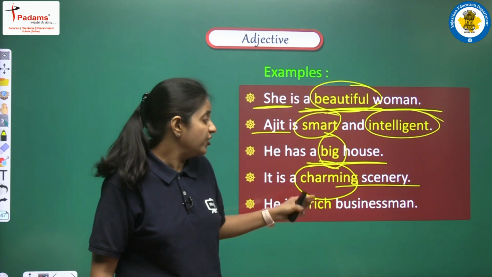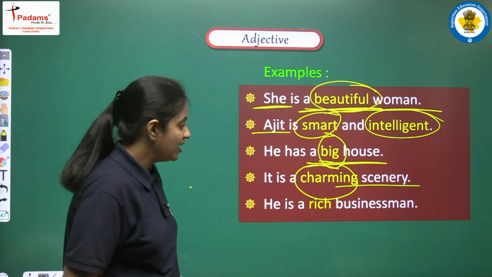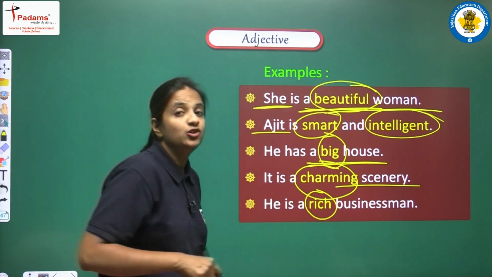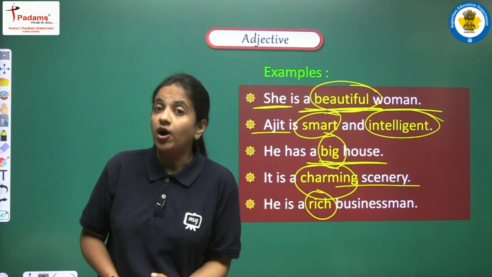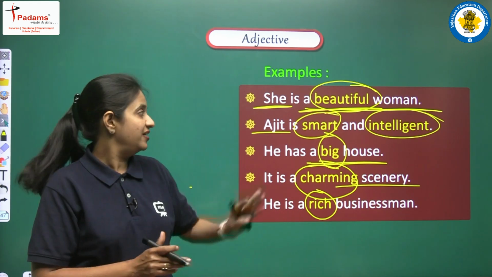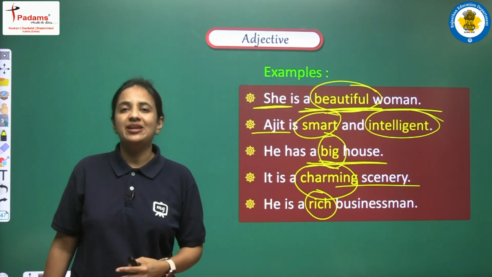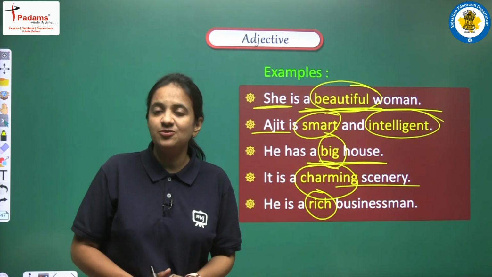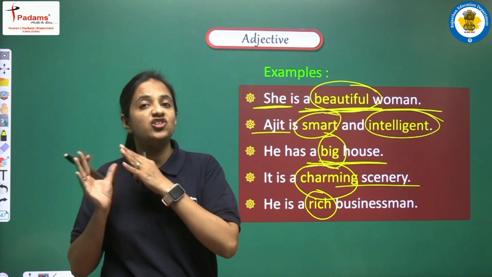He is a rich businessman. So here we are having rich. So yes, to be rich, this is one of the qualities again. After reading all these examples, now I am very much sure that this point must be clear in your mind: what adjective means.